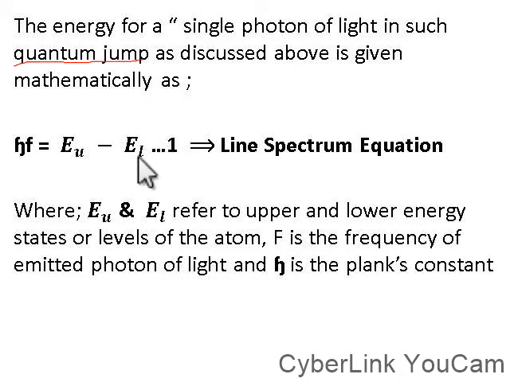Equation number 1 is named the line spectrum equation, where E_U and E_L refer to the upper and lower energy states or levels of the atom. f, this is small letter f, is called what? The frequency of the emitted photon of light, and h is Planck's constant.